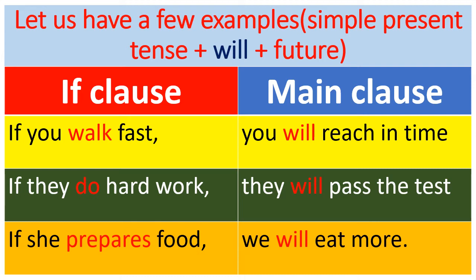In the main clause, we have used will. And look at the third sentence. If she prepares food, we will eat more. See, in the if clause, the verb prepares is in simple present, and in the main clause, will is used.